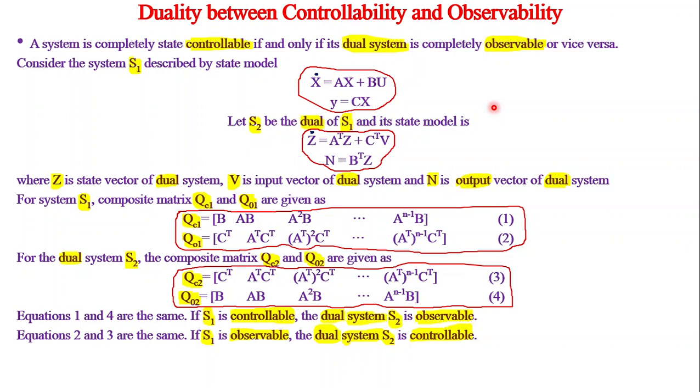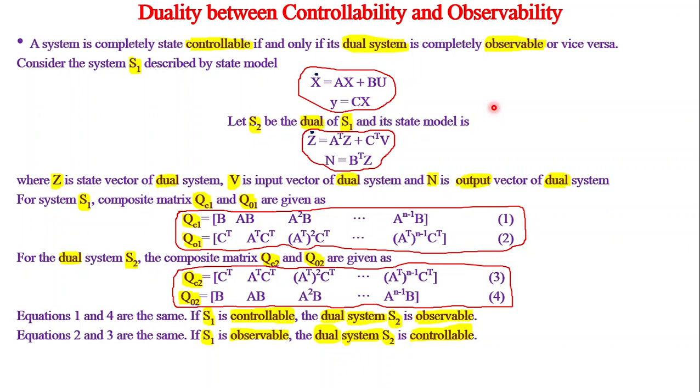That means I am taking a system S1, I am taking another system S2. For example, S1 completely controllable means dual system S2 is completely observable. Suppose S1 is completely observable means dual system S2 is completely controllable. Okay, I am putting some words you may not be able to understand. Let me explain this in a better way. For example, S1 is described by a state model x dot equal to Ax plus Bu, y is equal to Cx. This is the original system.